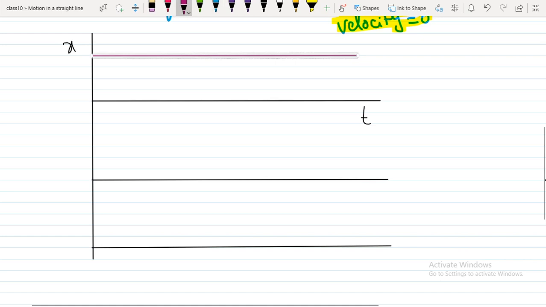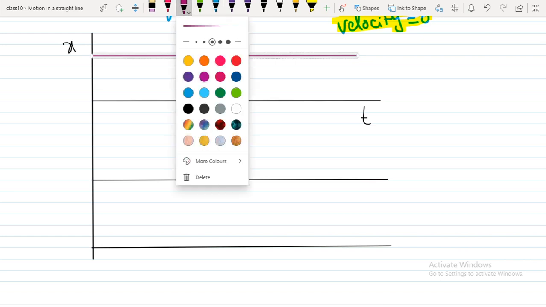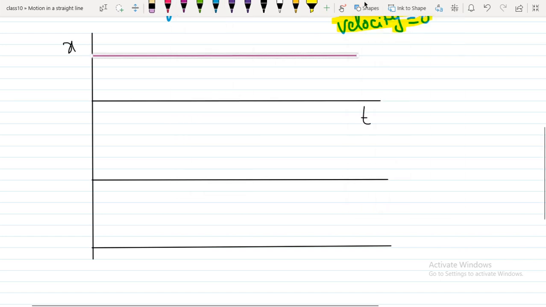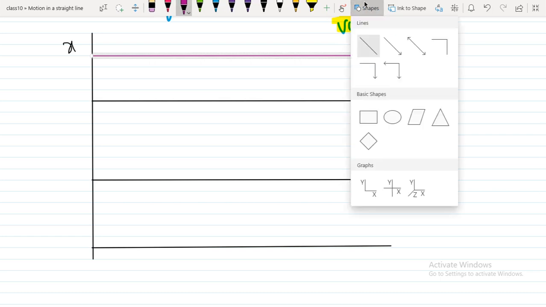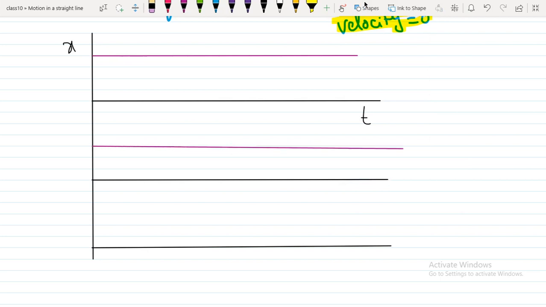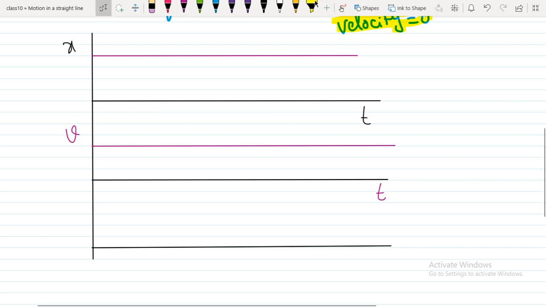So the velocity, if I represent it, also gets constant, in the same direction, so there is no change in the velocity.